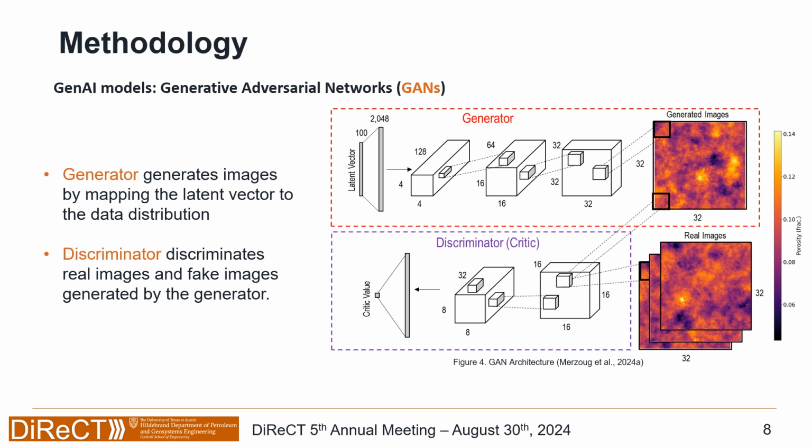These two compete. The discriminator is like a detective, and the generator is like an art forger, so we try to create images that are similar. With time, the generator improves in generating realistic images, whereas the discriminator improves in detecting them. After we train the models enough, we only take the generator in order to generate the subsurface models, and we use them.